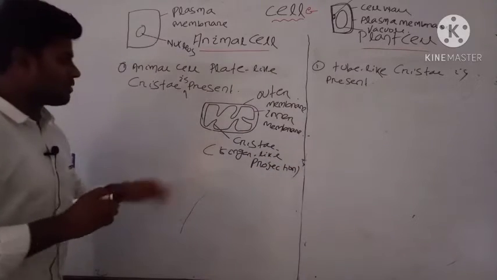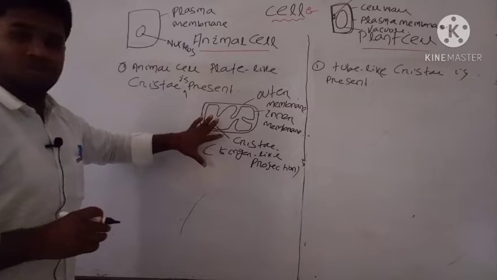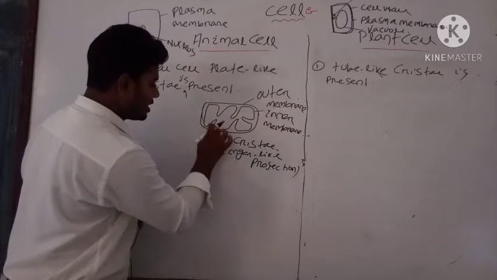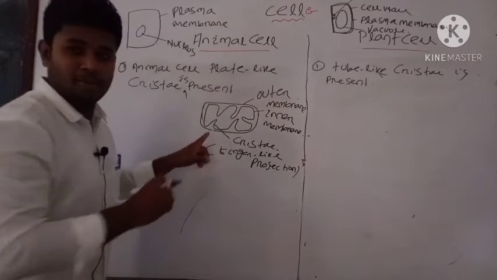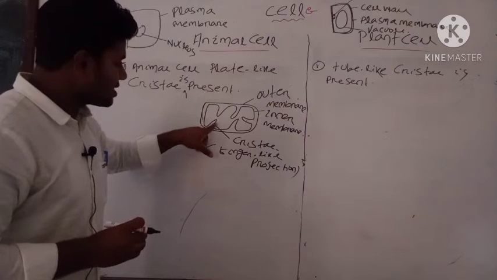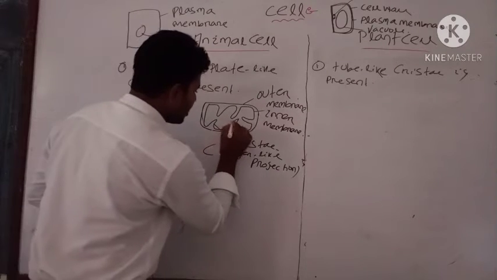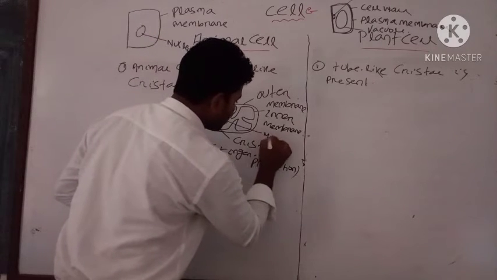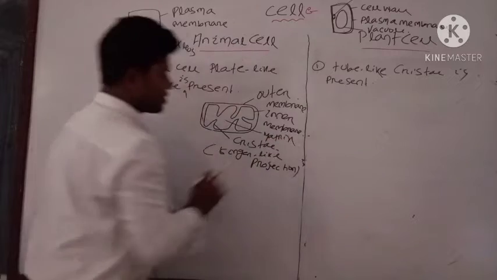Here you can see the shape of the cristae is usually plate-like. These finger-like projections are present in the inner membrane, and inside the inner membrane there is the matrix.